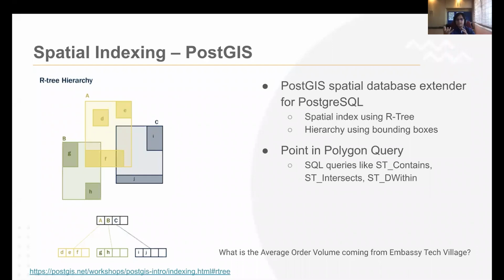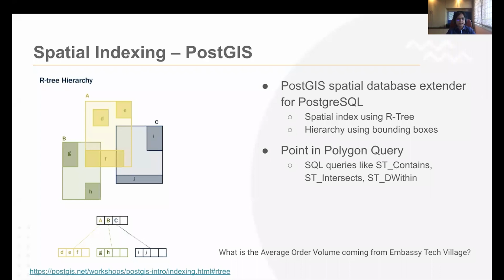For each of the GPS pings at that scale, we can basically query PostGIS using SQL to do this ST_Contains query, which does exactly this retrieval over the hierarchical index to determine whether a point lies within that polygon. Okay, and it's super useful. We also use it in many cases. So very interesting work. You should check out PostGIS if you're not familiar with it.